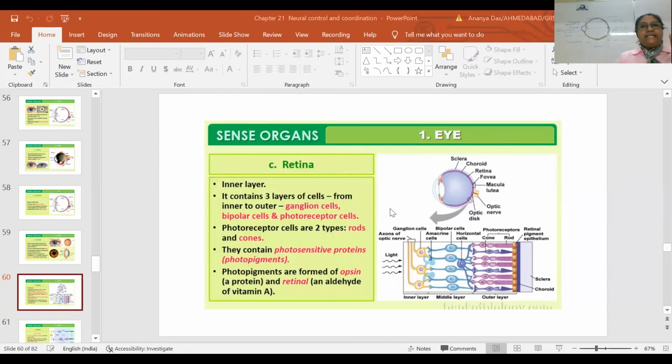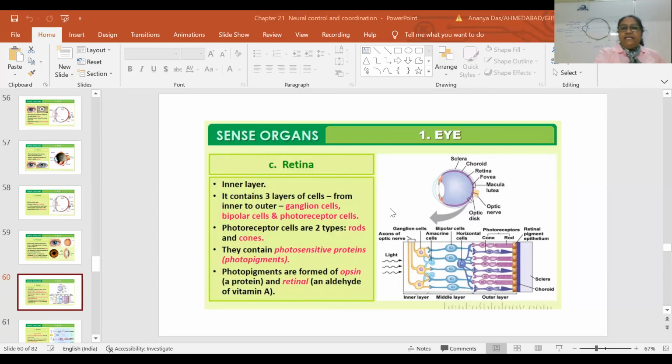So in retina, this red layer which I marked here in this image is made up of basically three layers. Outer one is from inner to outer. Like inner to outer means from the side of vitreous humor to the side of choroid. There will be layers. What are these three layers?